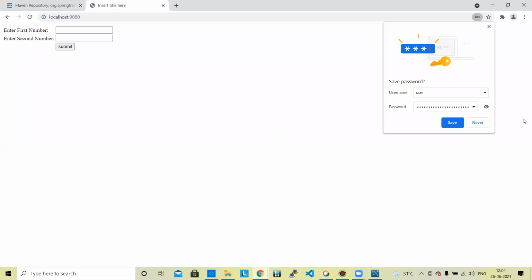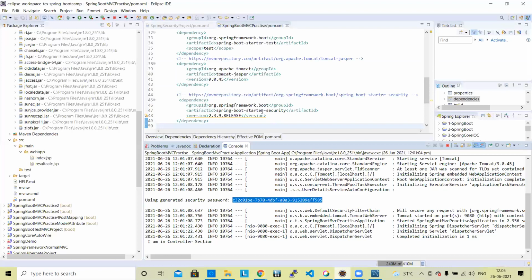So up to this, are all of you working and able to understand it? So far, what we have done is simple: we have added a dependency for Spring Boot starter security. We have done only this part. We added the spring framework boot, Spring Boot starter security dependency in the pom.xml file.